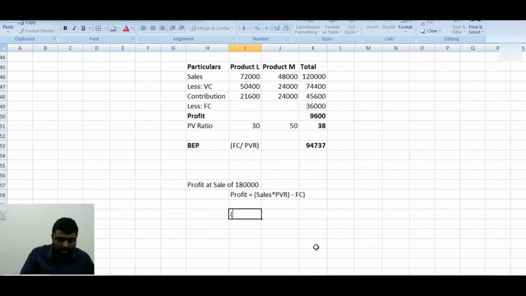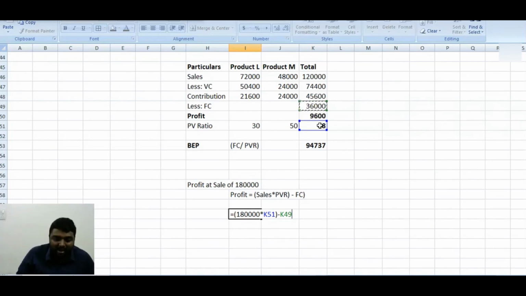So what is the sales? Sales will be 1 lakh 80,000. PV ratio is 38%. So we have to minus fixed cost. What will be the fixed cost? None other than 36,000. For the second case, only the overall PV ratio will change.